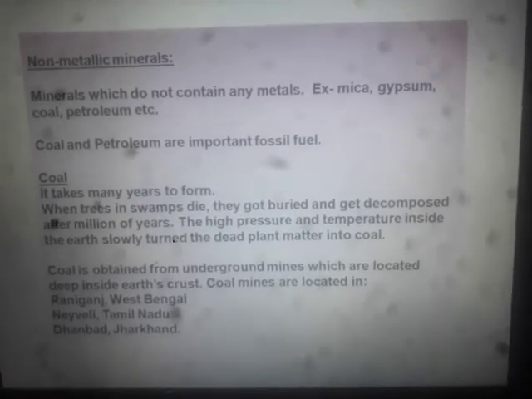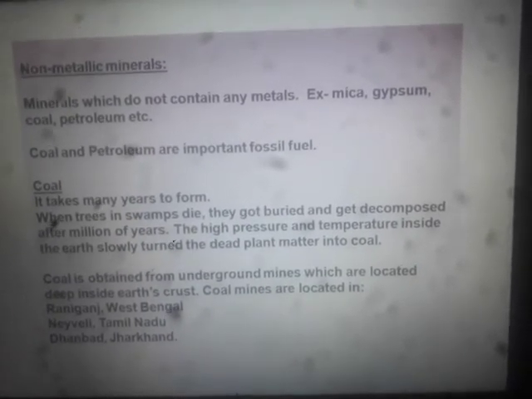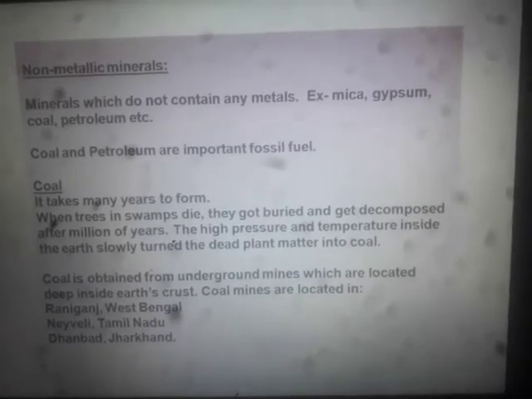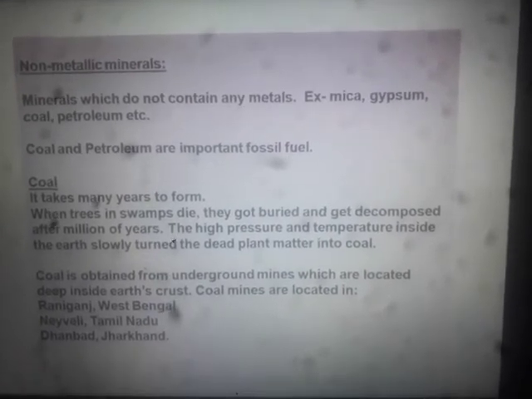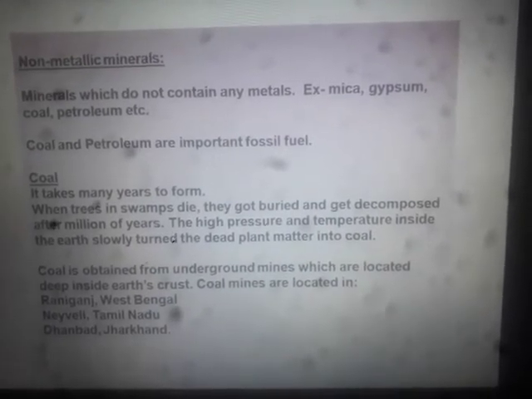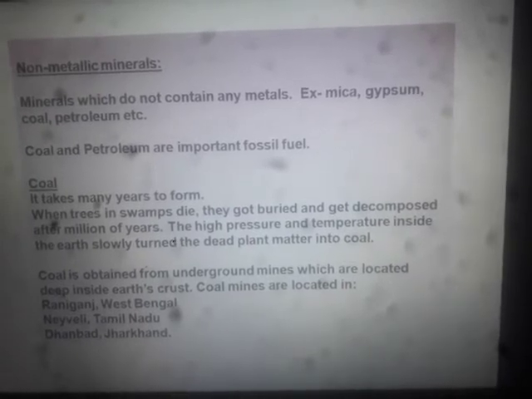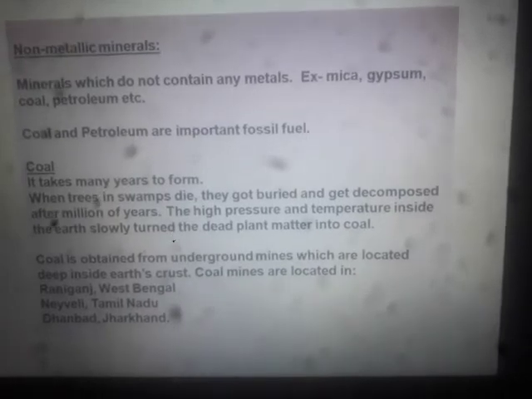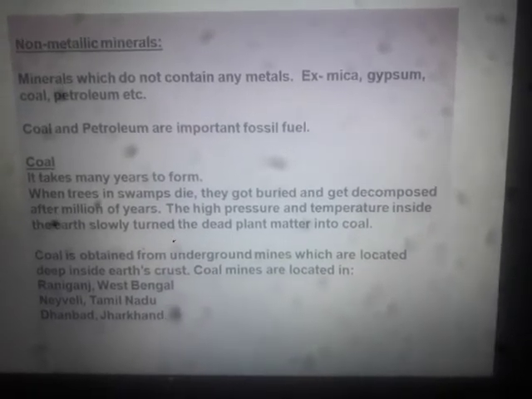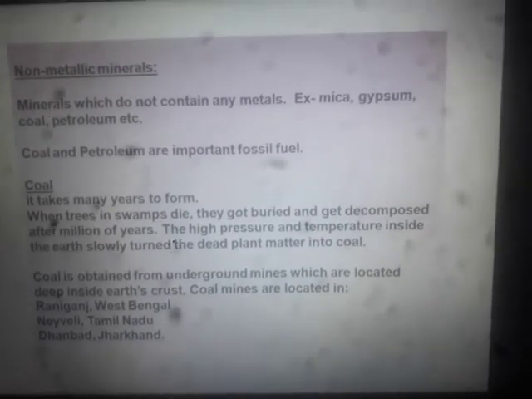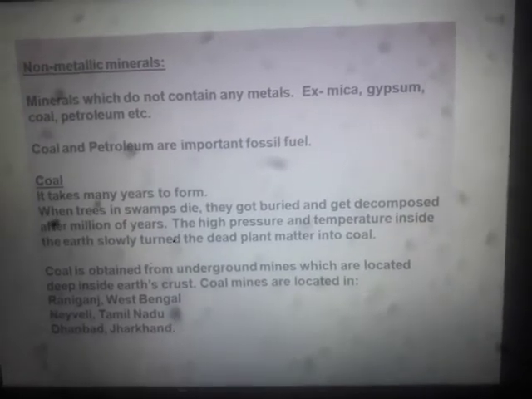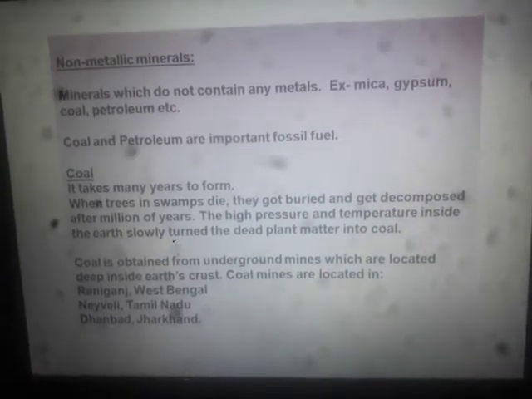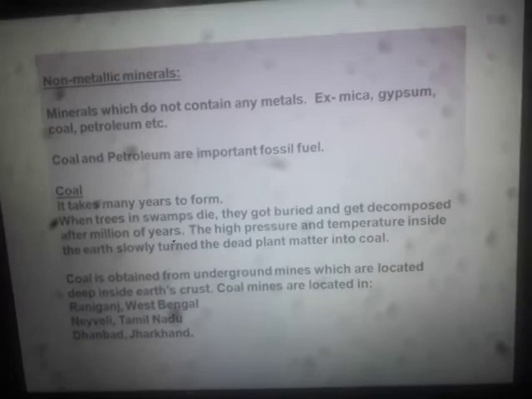Non-metallic minerals do not contain any metals. Examples: mica, gypsum, coal and petroleum. Very important non-metallic minerals are coal and petroleum. These are important fossil fuels. Moreover, these are non-metallic minerals, so always remember.